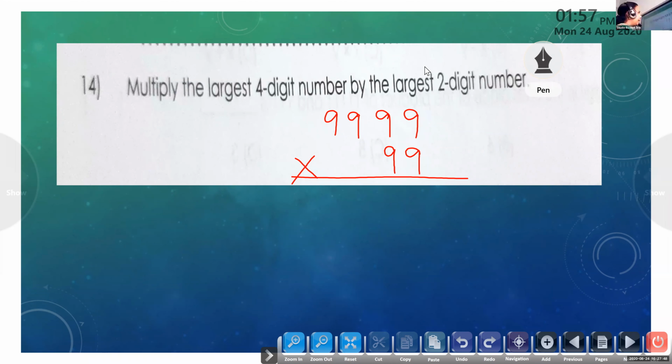Okay. 9 into 9, 81. So I will keep here 1 and 8 on the top. Again, 9 into 9, 81 plus 8, 89. I will write here 9 and carry 8 here. Again, 9 into 9, 81 plus 8, 89.